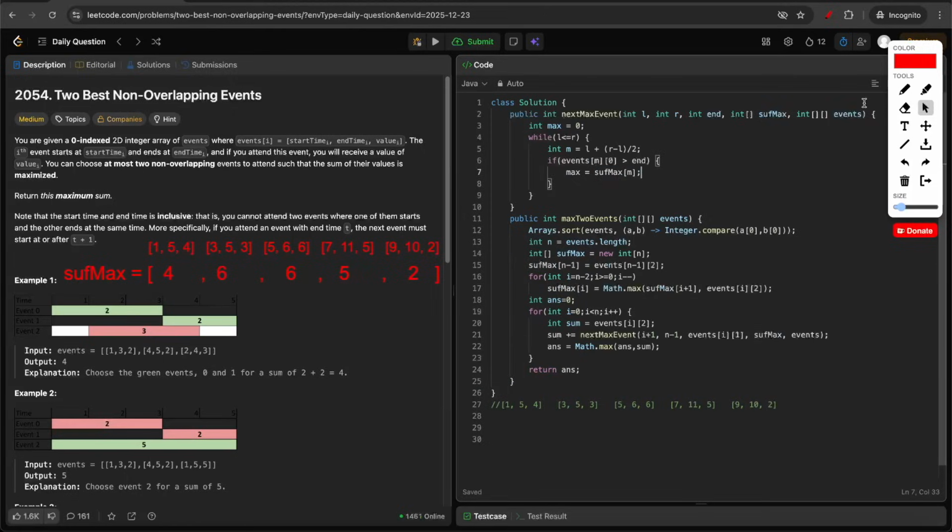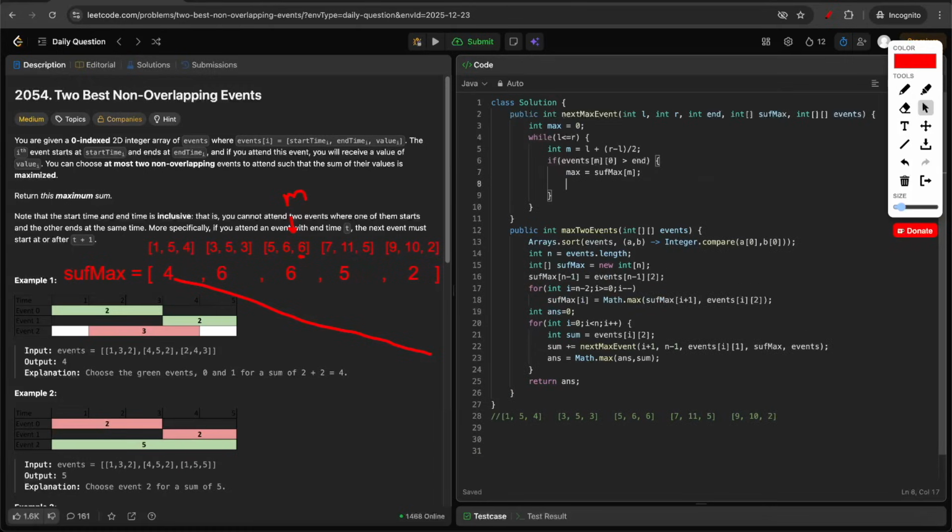So suppose our mid is here and let's assume this is not overlapping. Now the current answer is 6. So to find any greater answer, we have to move to the left because the suffix array will increase from right to left. So after finding the answer, we can do r equal to mid minus 1, so that we'll search in the left side space in hopes that we'll find a better answer. Else